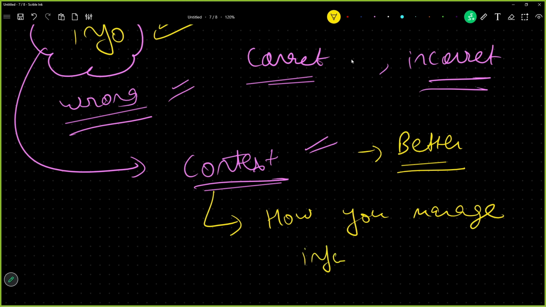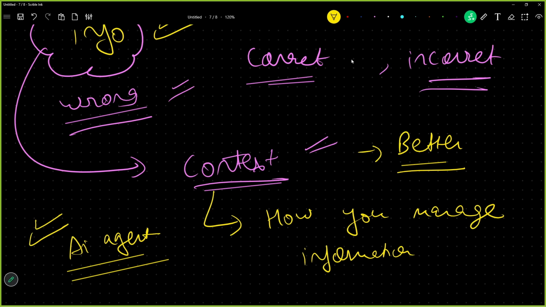How you manage all this information, how you feed this information to your AI agent in such a way that your AI agent is not bloated with a lot of information, and your AI agent is behaving correctly, and your AI agent is getting the correct information.